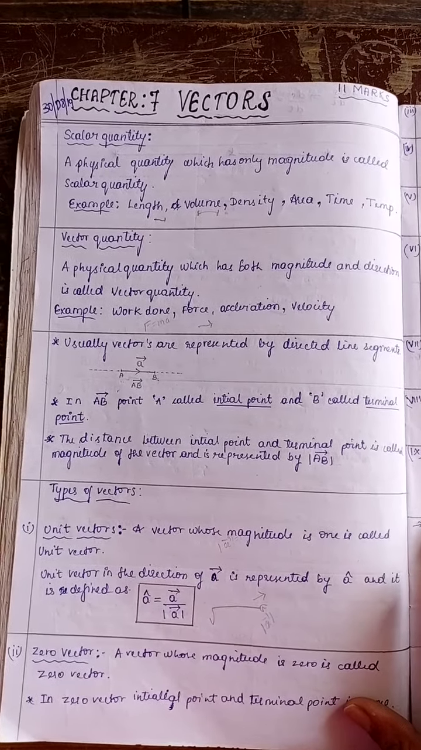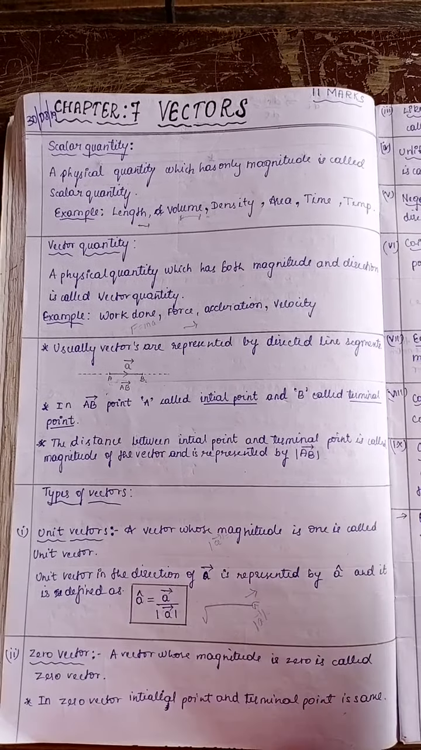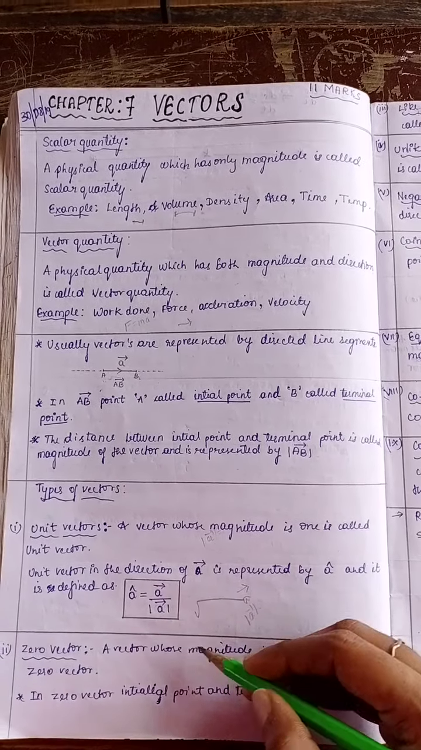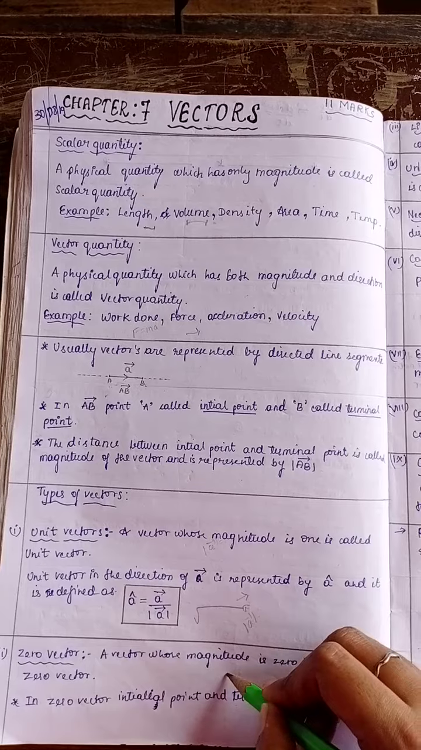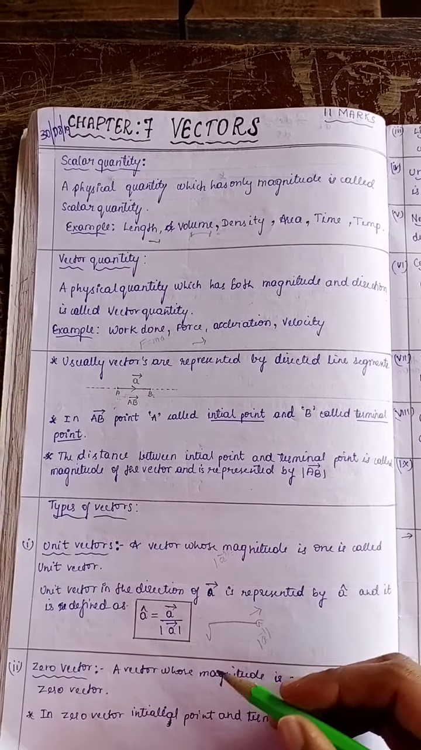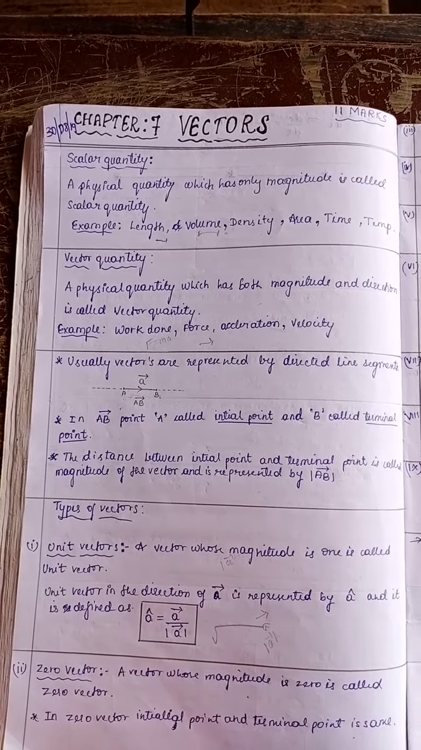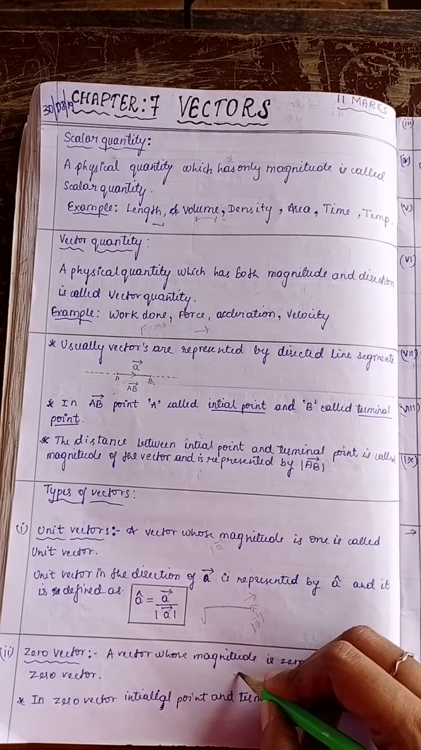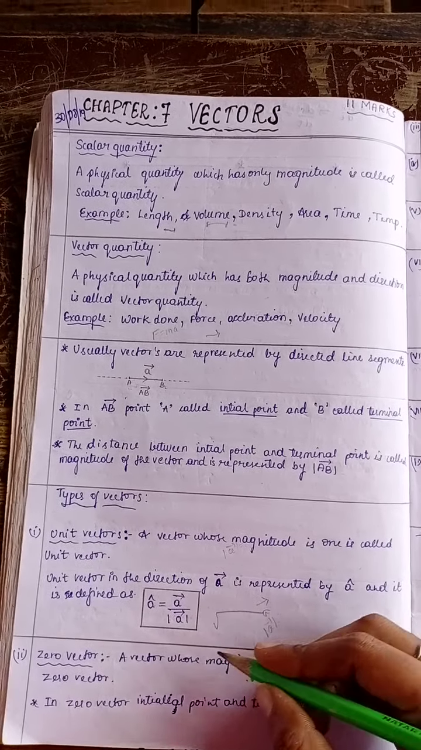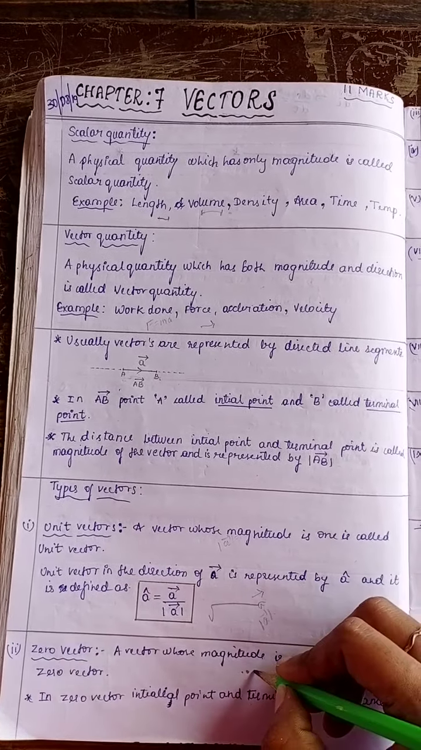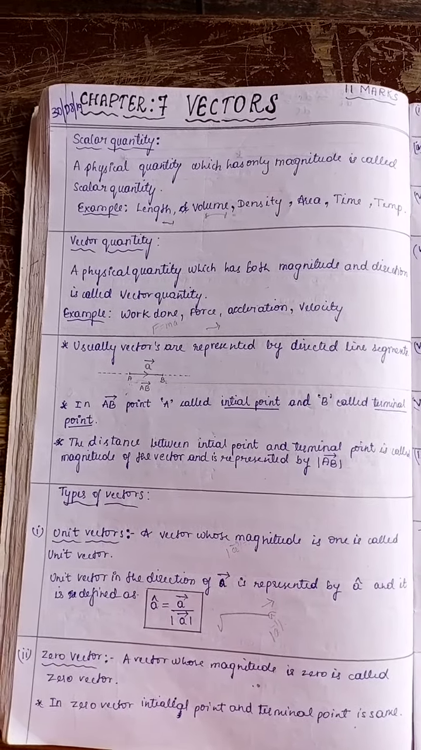Next is a zero vector. A vector whose magnitude is 0 is called a zero vector. If magnitude is 0, it means there is no length in that line. That means the initial point and the terminal point are both the same. For any zero vector, the initial point and terminal point are the same, so this is just one point. There is no direction. Therefore, a vector whose direction is 0 and also magnitude is 0 is called a zero vector.